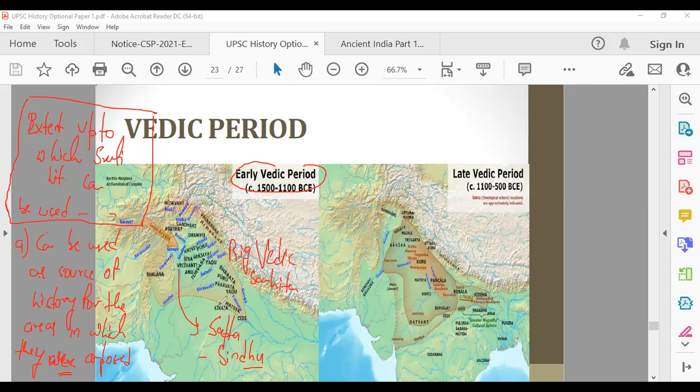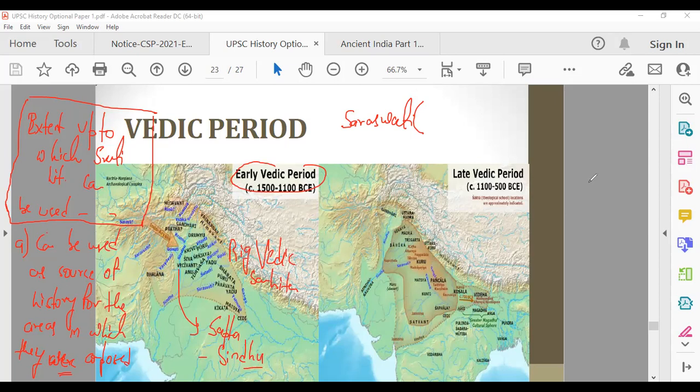Then the 7th river is Saraswati, which has dried up now and we are searching for it. It is also known as Ghaggar Hakara. So Saraswati is the 7th river, which you have to keep in mind. So if you're reading Rig Vedic Samhita, what you have to understand is that it will tell you more about the early Vedic period.